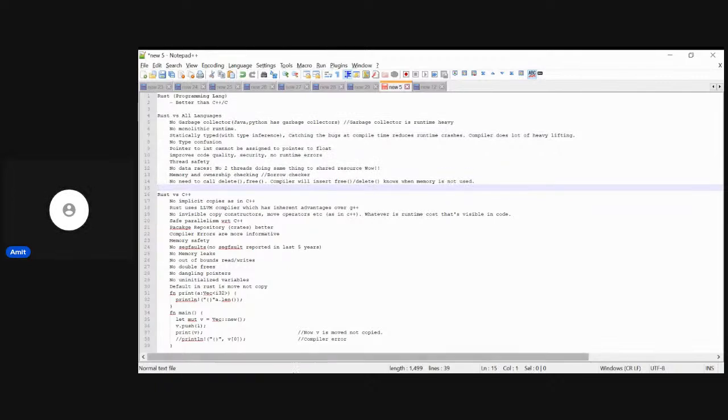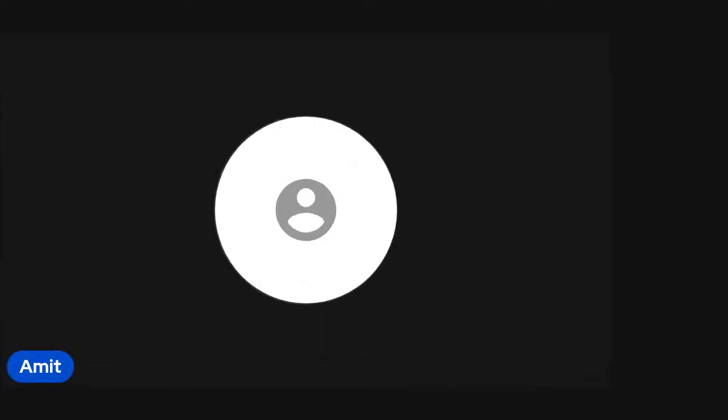So Rust has, let me open it on a better page rather. Just give me a second. My camera is not working though. So, okay. Let me open up my Git page.